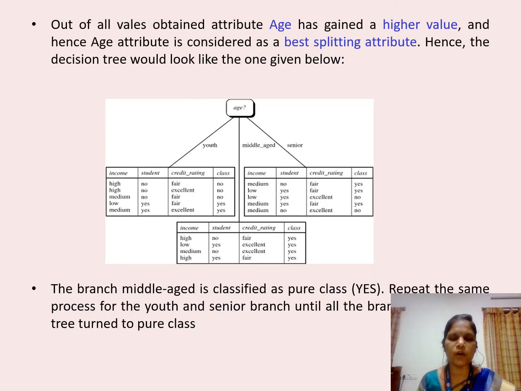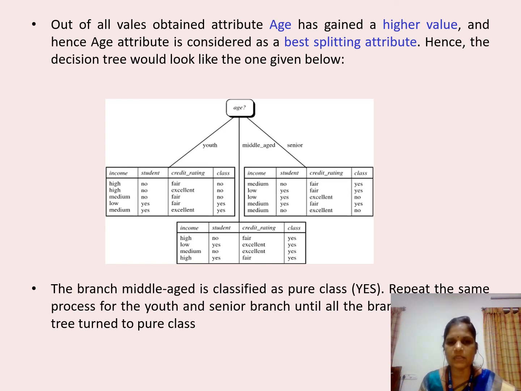From the values which you found in the previous slide, you can easily say that age has the highest information gain and it can be considered the best splitting attribute. Based on that, the decision tree has been drawn like this. Here, age will be your splitting attribute. Since age consists of three categories, youth, middle-aged, and senior, all the values are represented here. If you consider the youth, there are two classes, yes and no, and senior also consists of yes and no classes. But if you consider middle-aged, all the class belongs to yes. So the middle-aged branch is classified as a pure class.